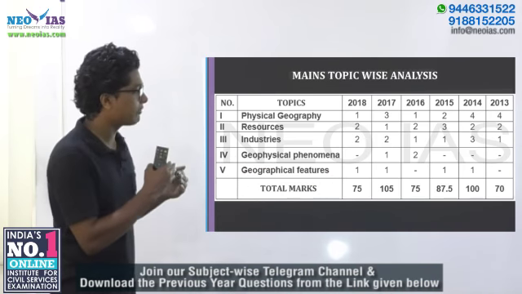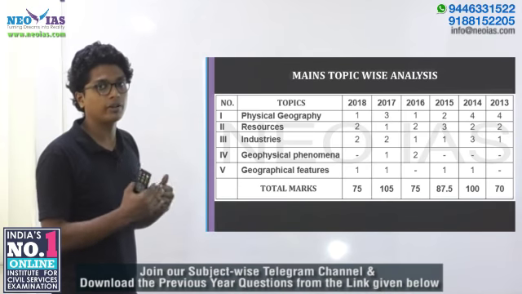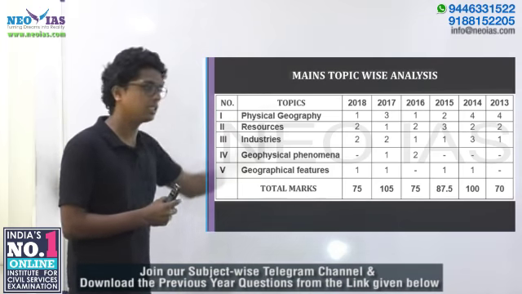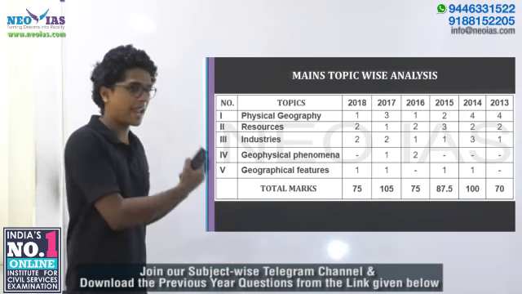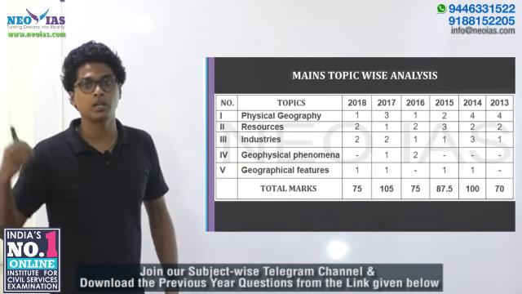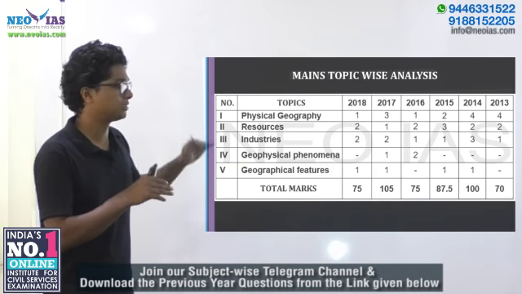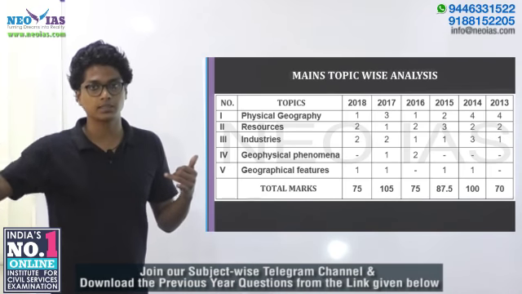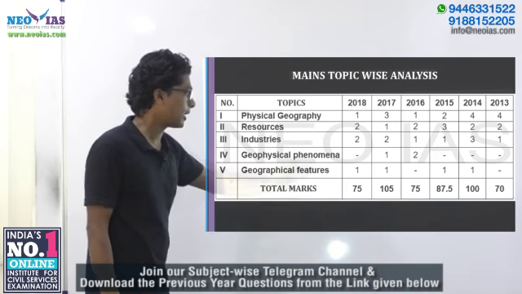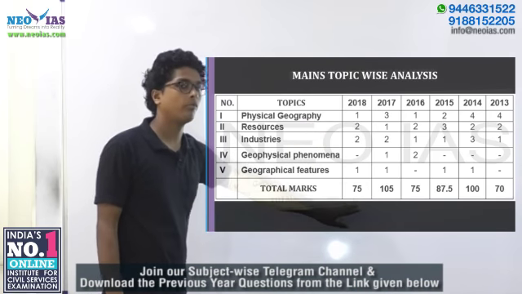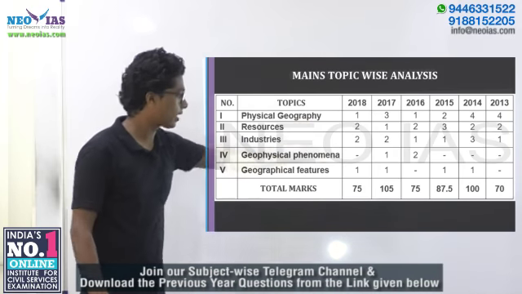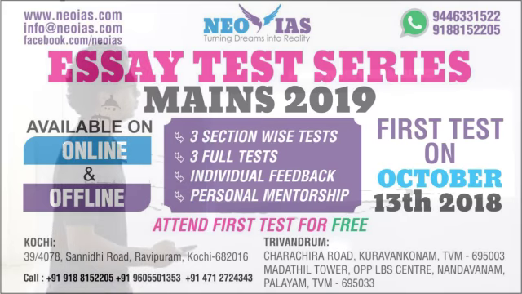So around 75 to 105 marks will be asked from geography in GS1. I'll tell you, in GS3 also we are having questions in areas that are related with geography. Questions such as those on tsunamis, which was asked in disaster management, are not included here. So strictly limited to GS1, around 75 to 105 marks you will get from geography. That's important: out of the 250 marks, around 75 to 105 will come from geography.